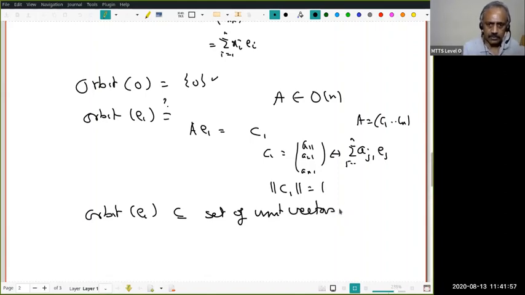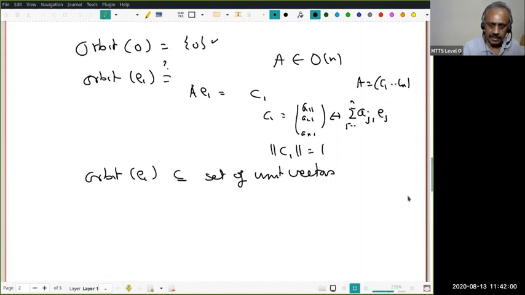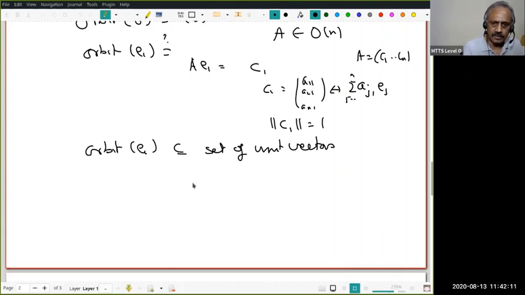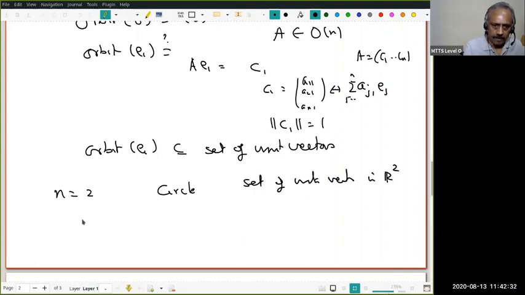What are unit vectors? Those whose norms are 1. When n equals 2, what are you looking at? The set of unit vectors (x, y) such that x squared plus y squared, the norm squared, equals 1. That is the same as a circle. This is the set of unit vectors in R2. When n equals 3, the set of unit vectors is (x, y, z) in R3 such that x squared plus y squared plus z squared equals 1.